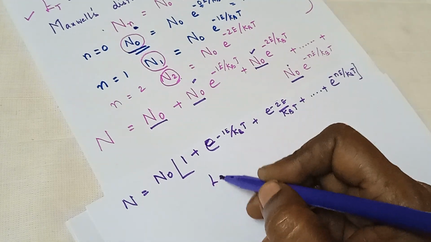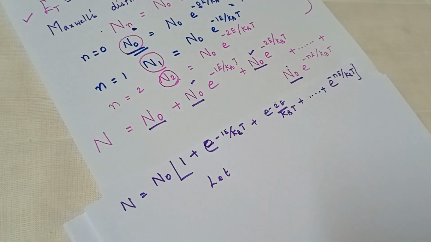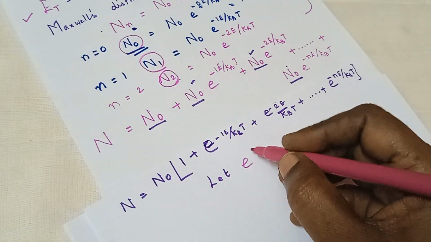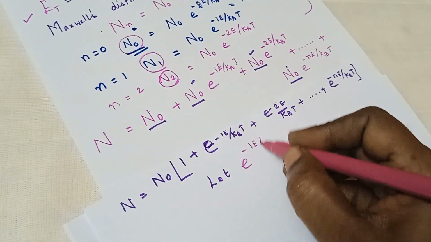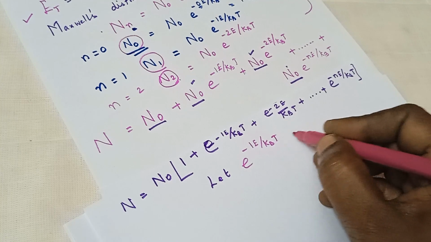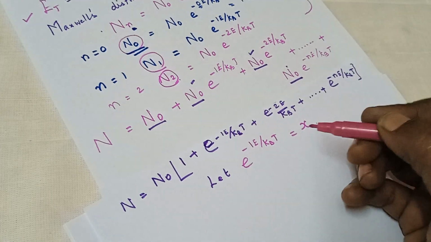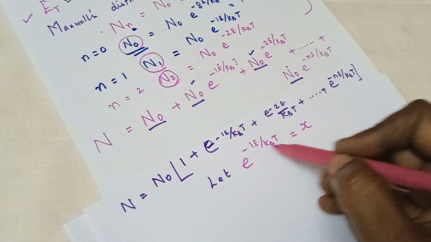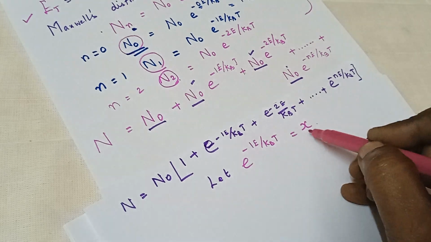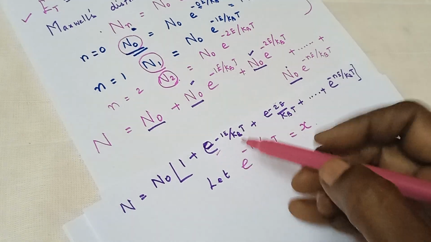Let e power minus 1e by kBT be equal to x. So instead of e power minus 1e by kBT, I am going to substitute x in this equation.